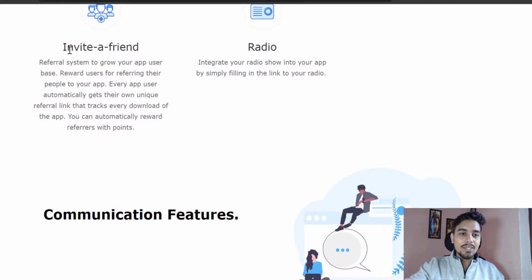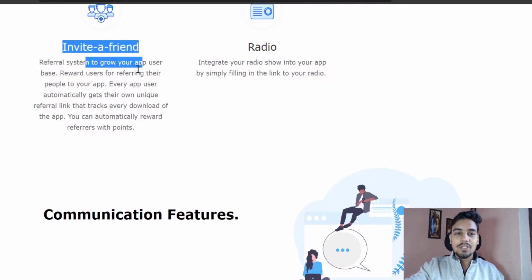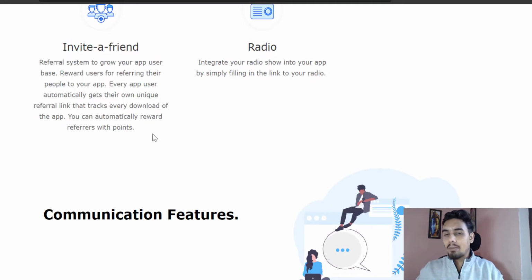And I really love this invite a friend feature, because if you already have a published application, then you can use the Google Play Store URL, and you can launch your invite a friend feature, and you can really use the power of referral marketing for promoting your application. So it's very interesting.